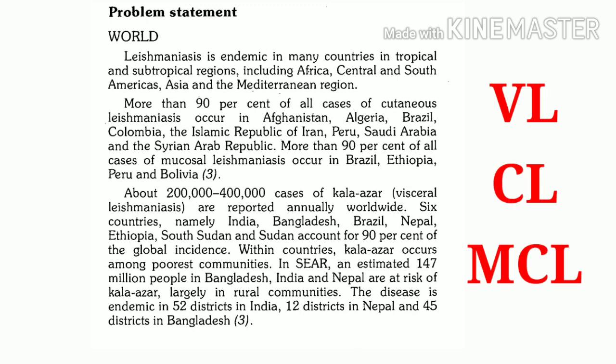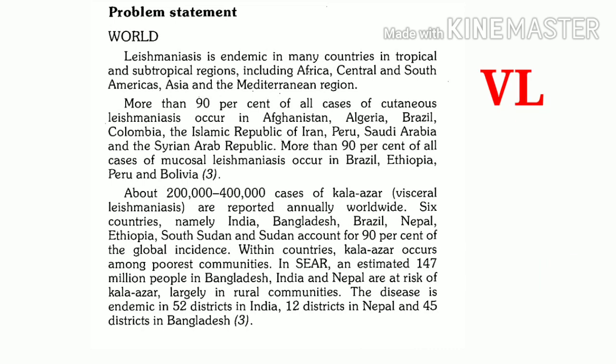It includes visceral leishmaniasis, cutaneous leishmaniasis, and mucocutaneous leishmaniasis. Visceral leishmaniasis, what is another name for this? It is also known as Kala Azar.